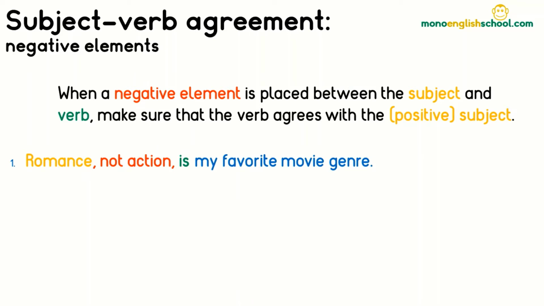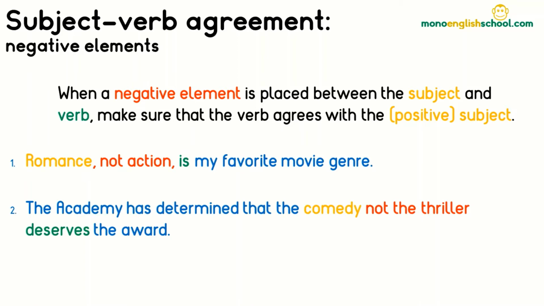So the rule: when a negative element is placed between the subject and verb, make sure that the verb agrees with the positive element, the subject. For a second example, I have constructed a similar sentence without commas. I would suggest that the easiest approach to checking subject-verb agreement is to locate the verb, the action, which here is deserves, and then to identify the subject, which is the person or thing that is doing the action. Here the question is, what is deserving of the award?